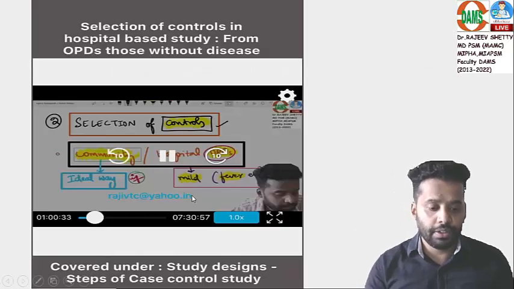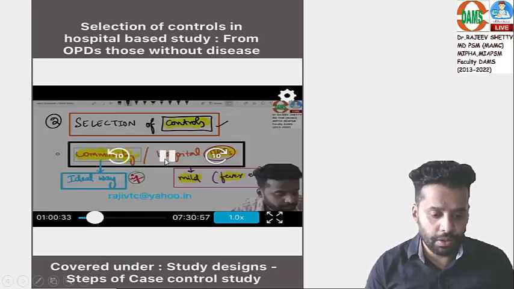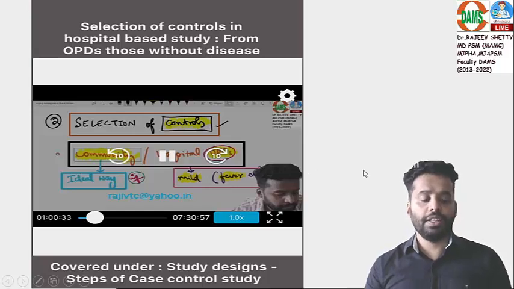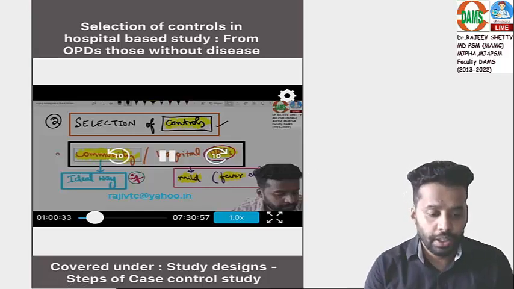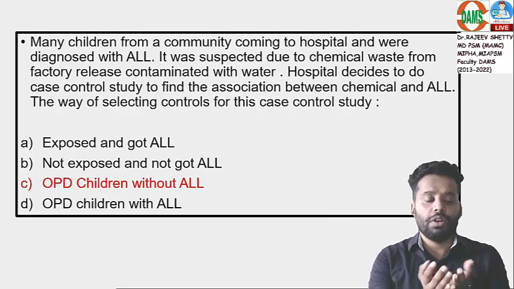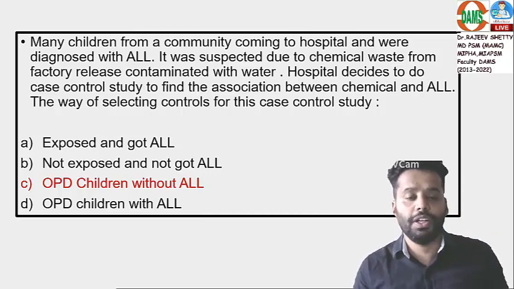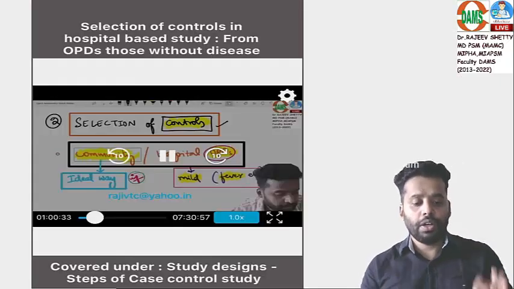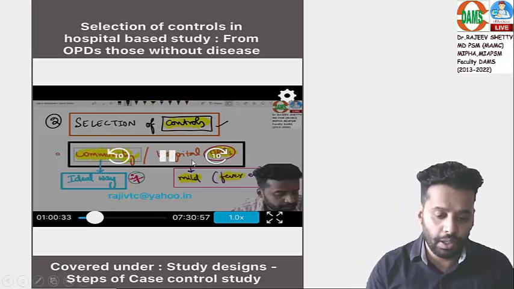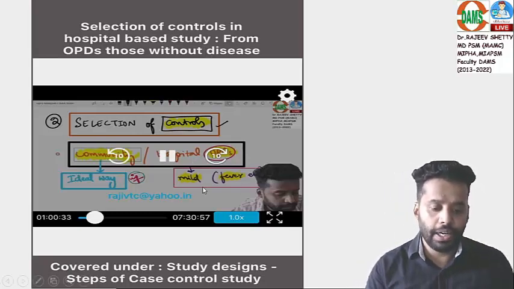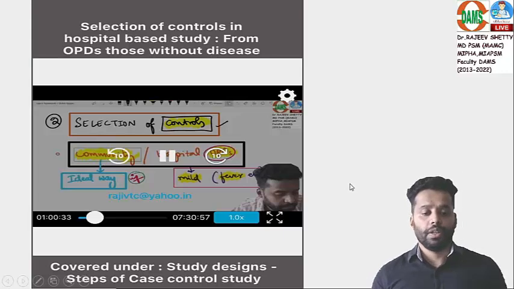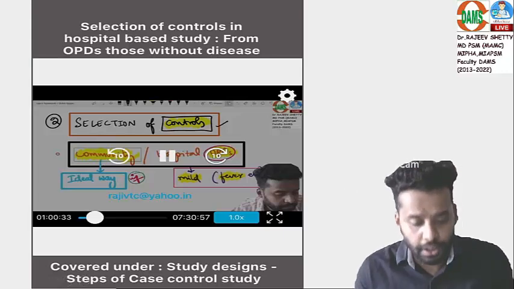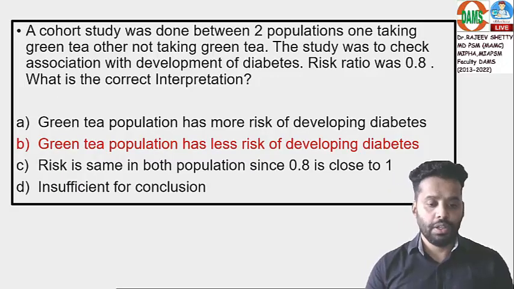Either you can select from communities or from hospitals. The ideal way is the same community. If community was not in the options, and it was a hospital based case control study, you can also select controls from hospital OPDs, like mild illness, conjunctivitis patients can also be taken as controls. Come to the next question.